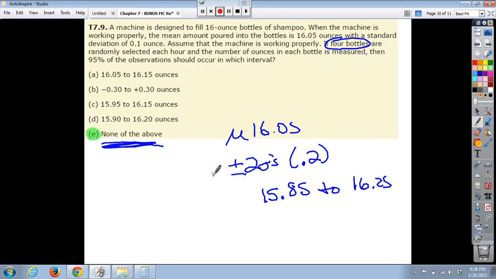Did I do my math wrong? No, I didn't do my math wrong. Well, none of those really even work out anyway, so boo. I was hoping they would have had that as well as the answer choices, but they don't.